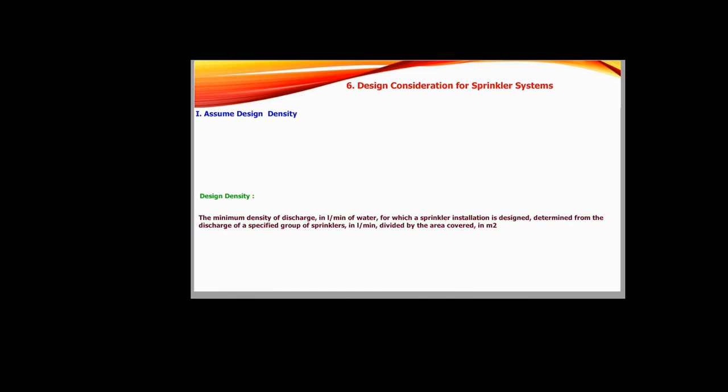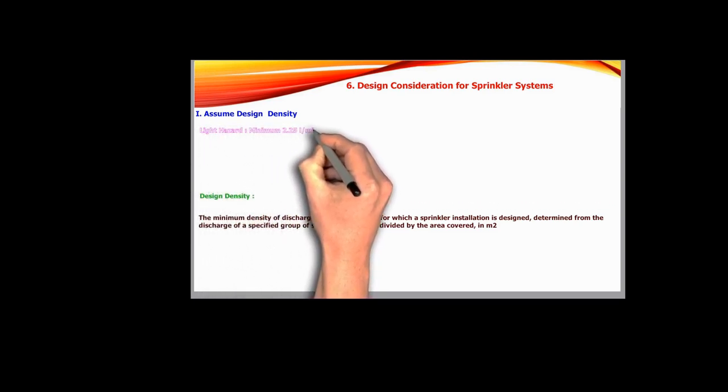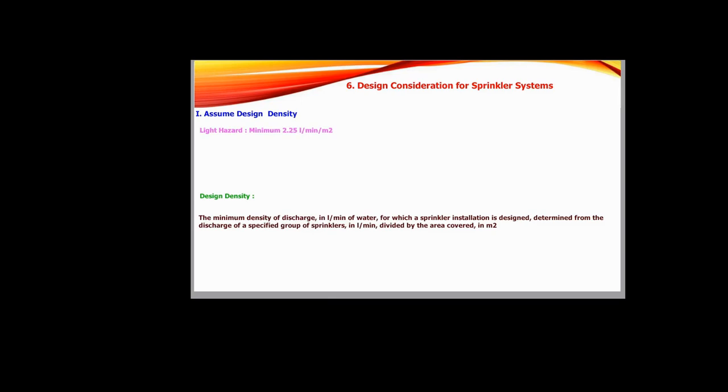These are the following: light hazard. Minimum design density required is 2.25 liters per minute per square meter.